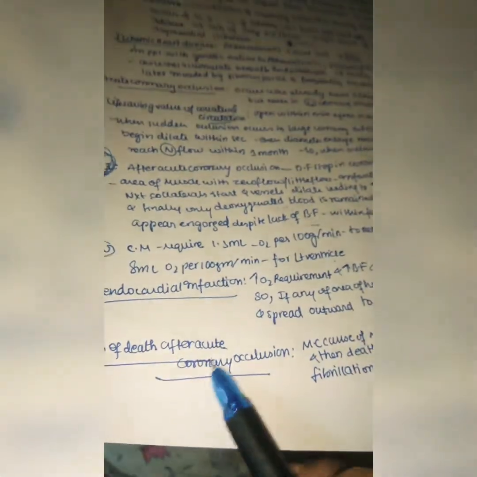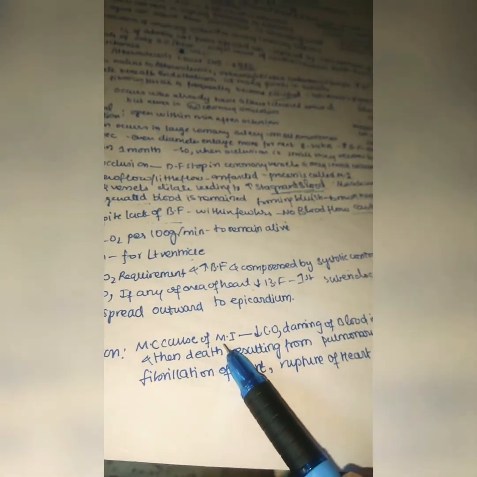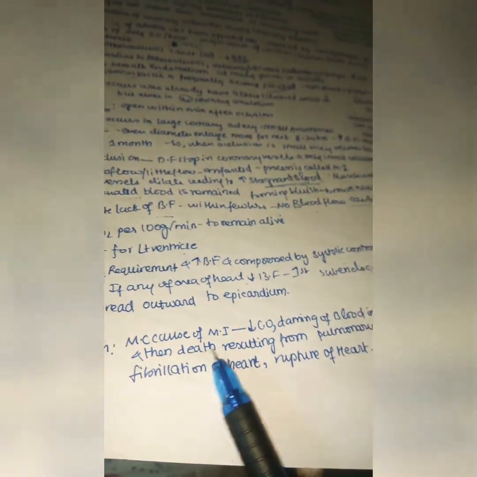If they don't have high blood flow and high oxygen, even for some time, they get infarcted first. Next, let us see the causes of death after acute coronary occlusion, why people die after it. The most common cause is MI, as we discussed. Because of this there is a decrease in cardiac output, and damming or stagnating of blood in the pulmonary blood vessels. Back pressure increases toward the left atrium, which may increase hydrostatic pressure in the pulmonary veins, leading to pulmonary edema. Fibrillation of the heart may take place, with abnormal rhythms forming in the heart, and finally rupture of the heart. The remaining causes we will see in the second part.